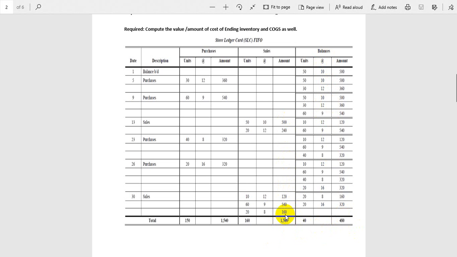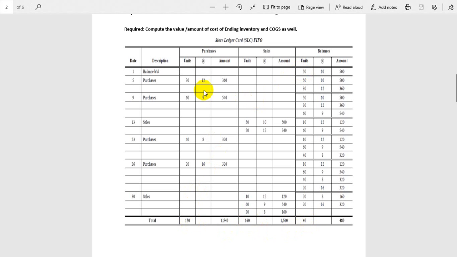And if someone asks you how much you purchase in total, this is your total purchase. If someone asks you how much you purchase in units, 150. So now you can see very easily. How many units you purchase? 150 for this month. And how much you brought down from the last month? 50. So 50 and 150 is 200. And how much you sold? 200 minus 160. So how much remaining? 40 units at the end.